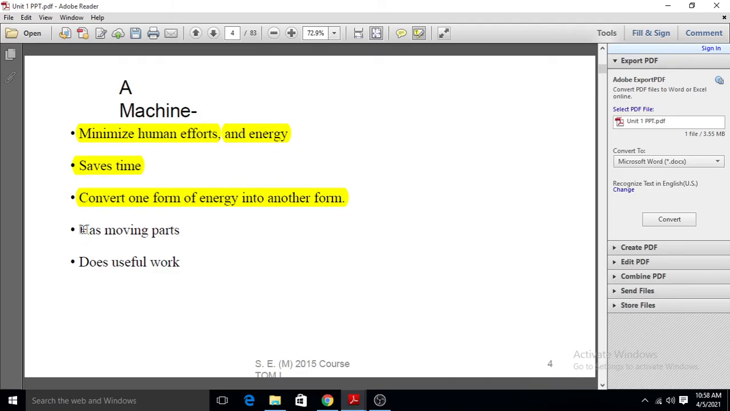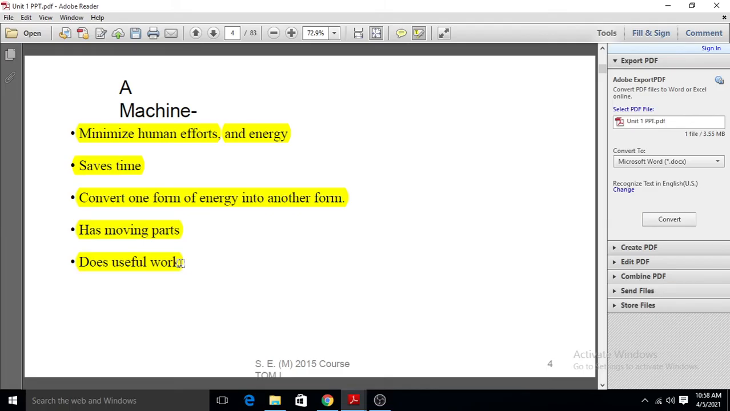Then, a machine has moving parts. If there is a machine, then it consists of some fixed parts and some movable parts, and it does useful work.